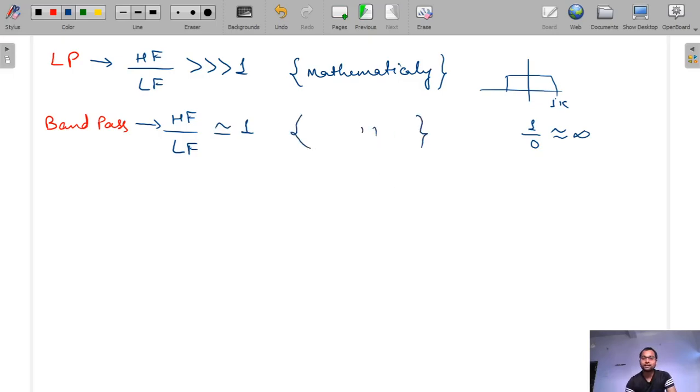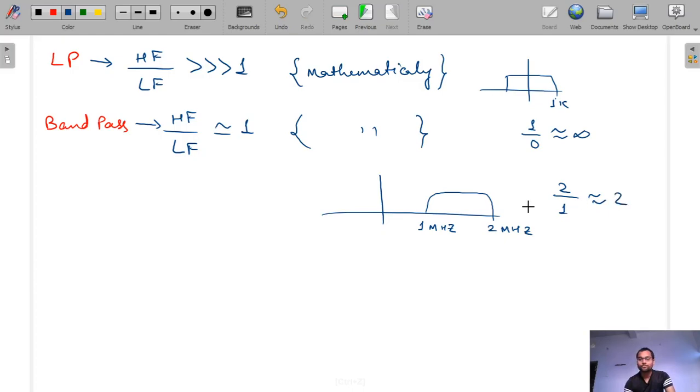Let's suppose this is 1 megahertz and this is 2 megahertz. Then the highest by lowest is 2 by 1, that is equal to 2, which is greater than 1, and such a signal is also called band pass, because the gap is large, 1 megahertz to 2 megahertz.